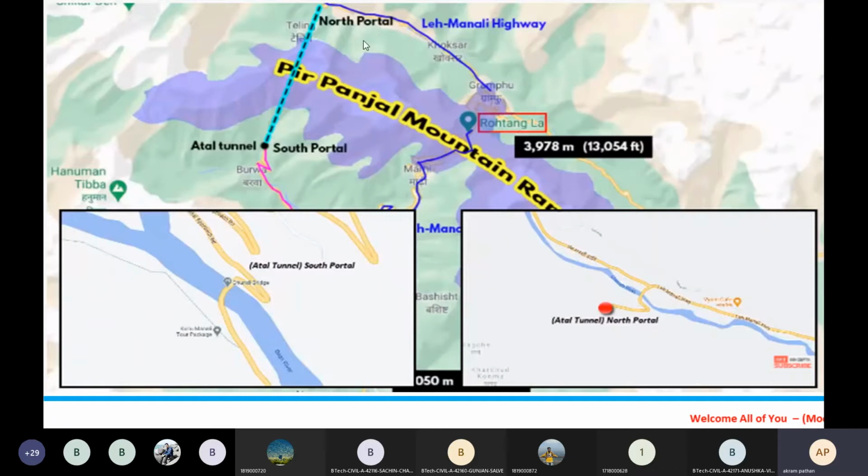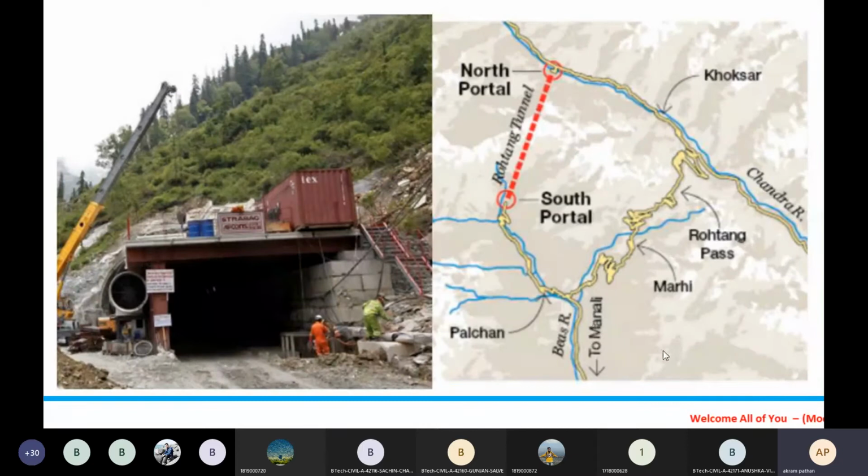So on the north portal and the south portal, there will be a challenge in front of the civil engineer, that is how we can tackle this discharge.